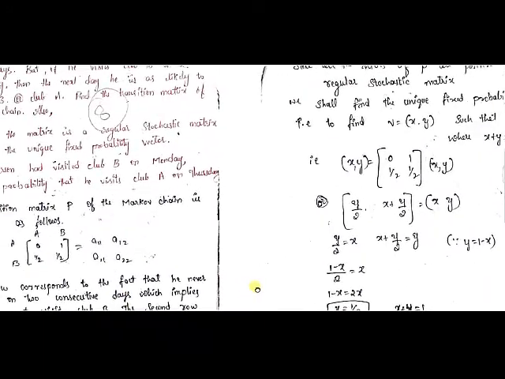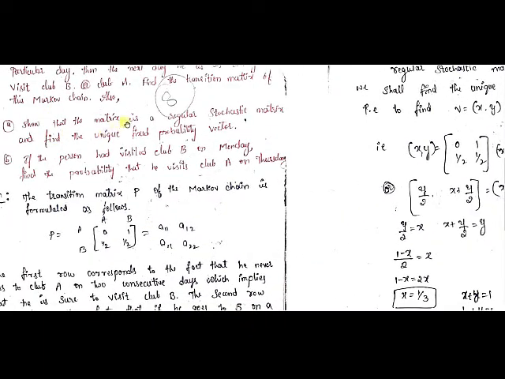Now what is the next question? Show that the matrix is a regular stochastic matrix. See, this transition matrix, or the stochastic matrix, seems to be a regular stochastic matrix. How can you say it is a regular stochastic matrix? If all the elements in that matrix are positive. Positive means strictly greater than 0. That means no 0 element must be present in that matrix. See here, you can see a 0 here, isn't it?